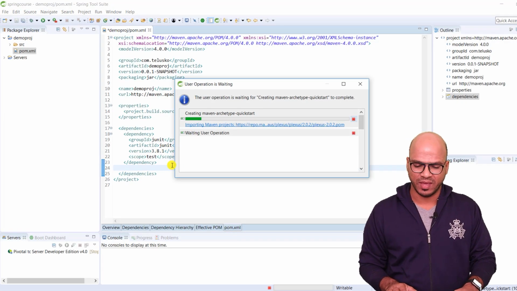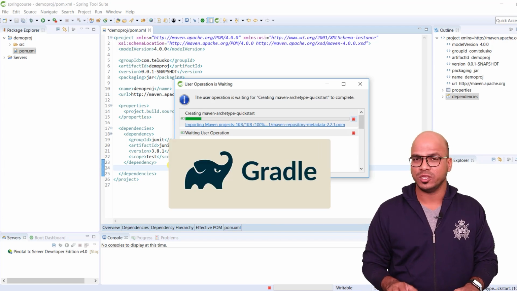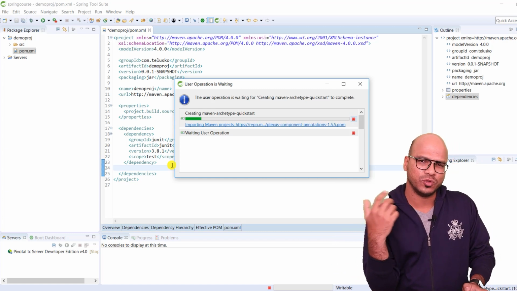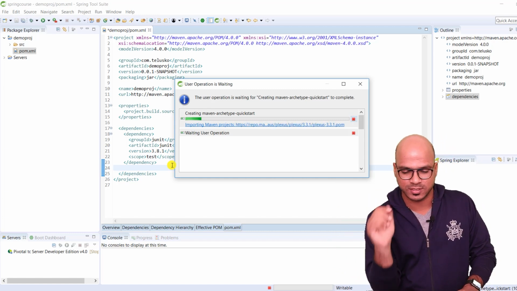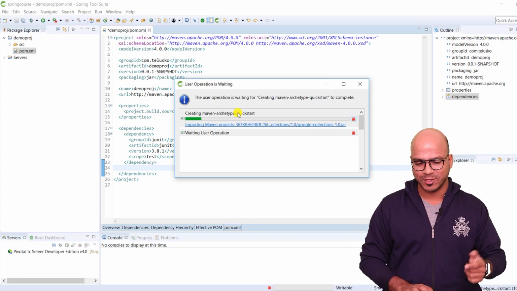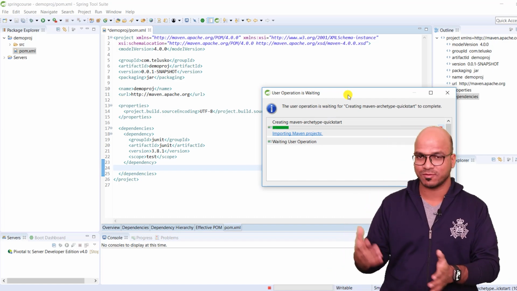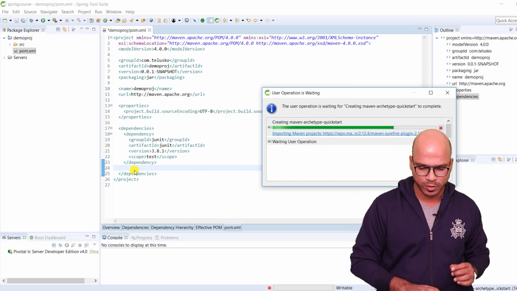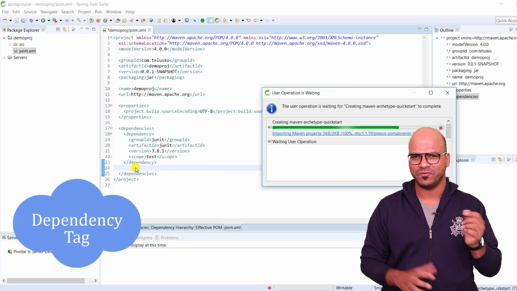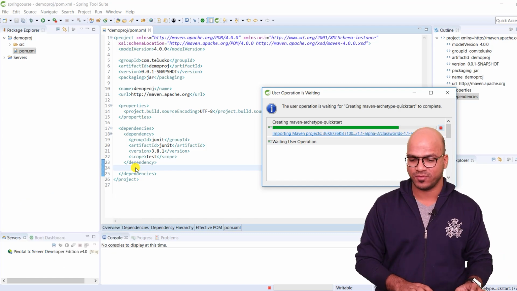Now if you think Maven is the only option, not exactly. We can also achieve this with the help of Gradle. So you can use Gradle or you can use Maven, that's your choice. I guess a lot of people nowadays are moving towards Gradle, but again, Maven also works. Now the question arises from where you will get this dependency. So you have to type it by yourself. You have to just go here. Now the thing is, it is downloading some artifacts for us from the internet. As of now, let's keep it on hold. This is where you have to put your dependency tags. But we don't know what tag we have to type, right? We don't know the artifact name for the Spring framework.